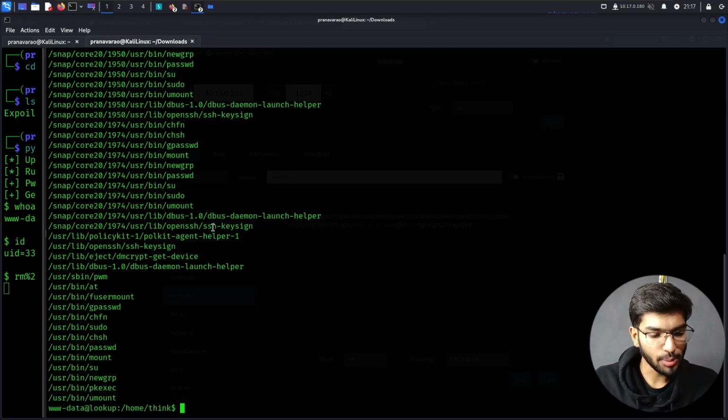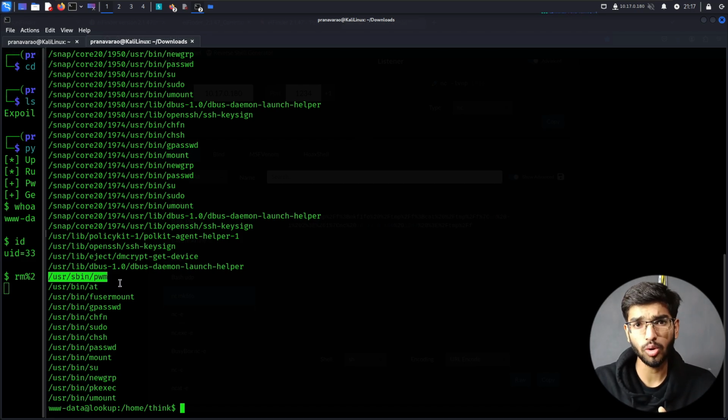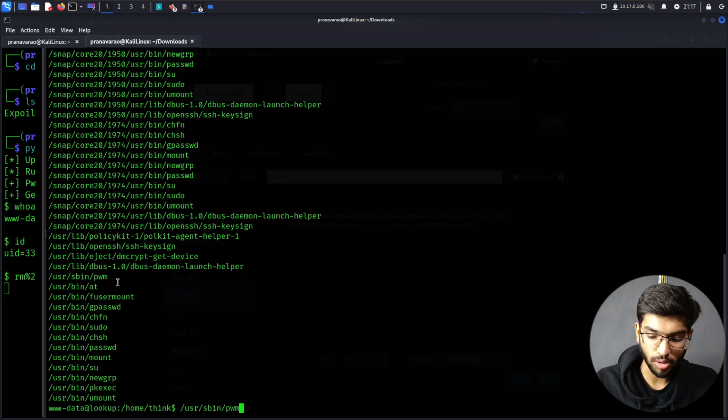But the interesting thing that we see here is this file, users has been and PWM. So that's not a default file in any of the Linux file systems. I thought it's an interesting file, and I'll not get deep into what exactly and how exactly I found it out and all those things.